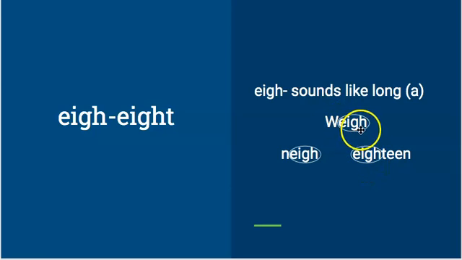Right, so in every single one of those words, you're going to circle the E-I-G-H. E-I-G-H is the special sound, and it kind of sounds like an A, a long A word. Weigh, neigh, eighteen.